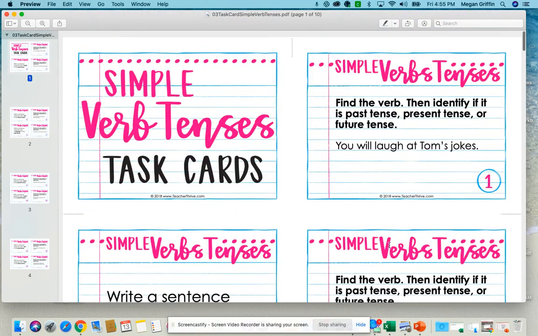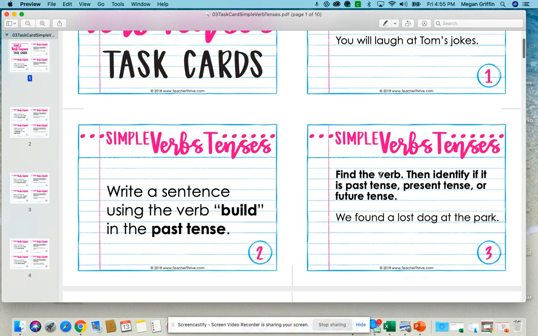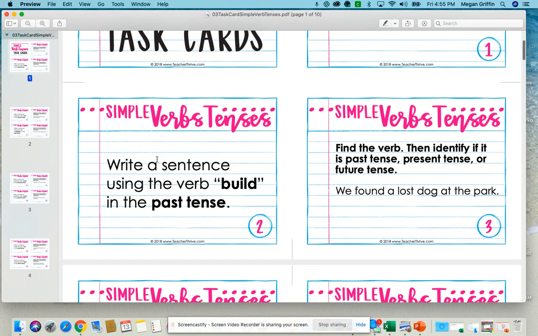Let's look at this one right here. Same thing. You will laugh at Tom's joke. So what's my verb? Laugh. Will laugh. Is that past, present, or future? Well, it's future tense because it has this will laugh on it. So two different things you're doing this week, kiddos. You are writing a complete sentence with a verb in the correct tense, or you are locating the verb and then telling if it's past, present, or future.